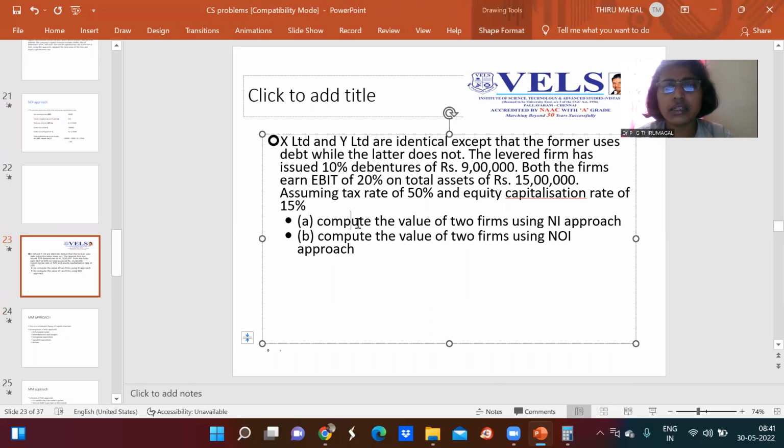Then the next type of problem is here, where the data is given. We need to calculate the value of the two firms using the NI approach as well as the NOI approach. X and Y Limited are identical except the former uses debt while the latter does not. The levered firm has issued 10% debentures of rupees 9 lakhs. Both the firms earn an EBIT of 20% on total assets of 15 lakhs. Assuming a tax rate of 50% and an equity capitalization rate of 15%, compute the value of the two firms using the NI approach. Compute the value of the two firms using the NOI approach.